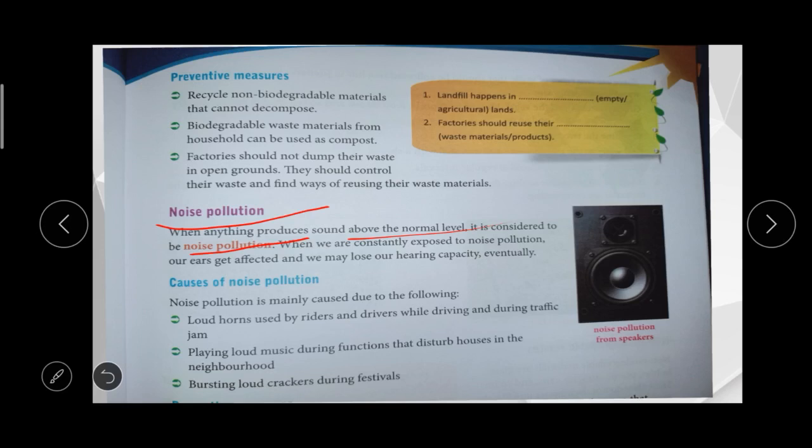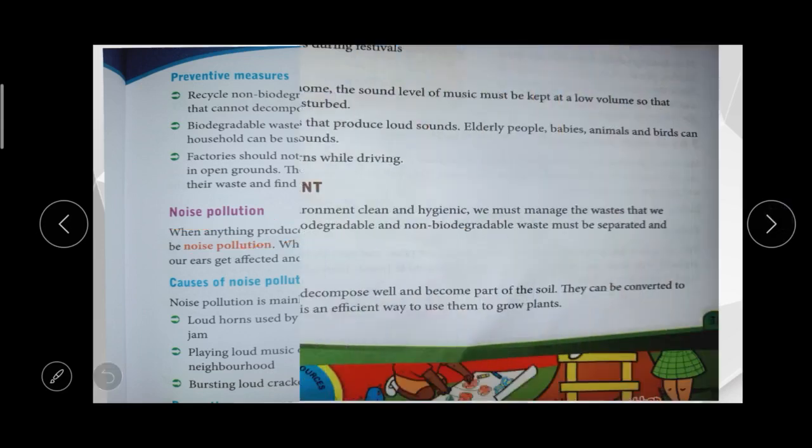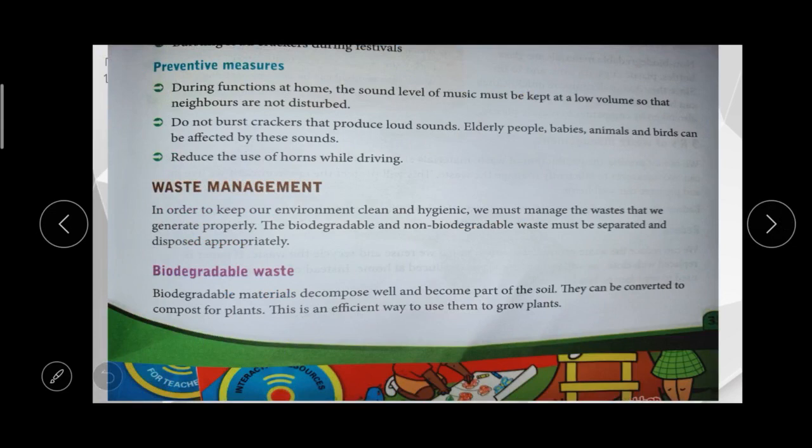The next one is preventive measures, how we can prevent this. In a marriage function, they will play the music loudly, so we can ask them to play the music at a low volume so that the neighbors may not be disturbed.